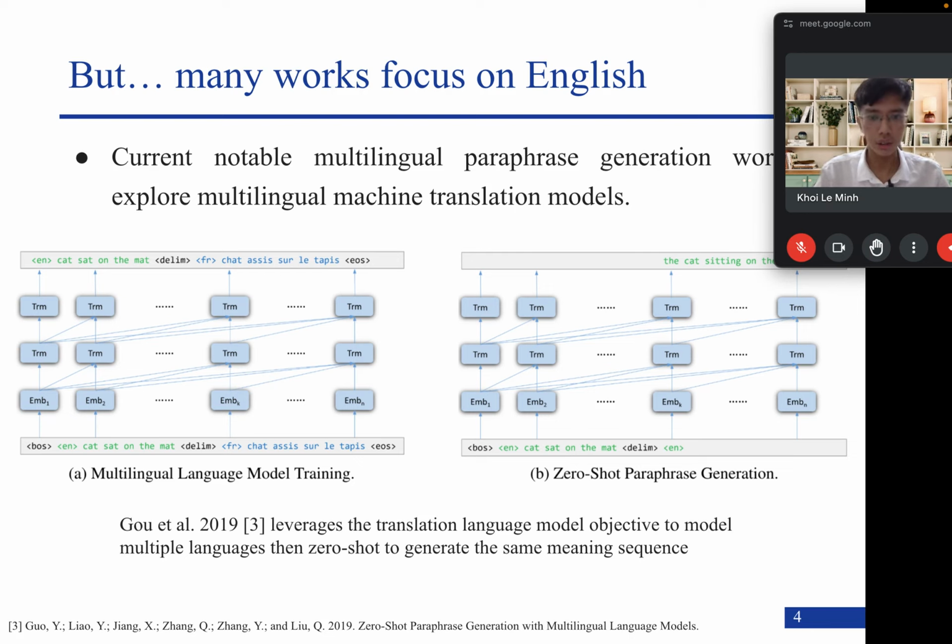While during zero-shot inference, the language tag will be English and English in order to have the model paraphrase the input.